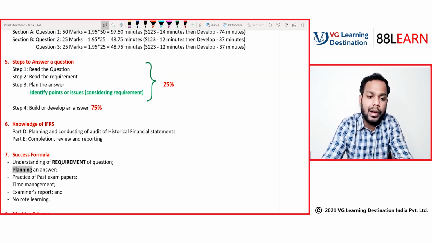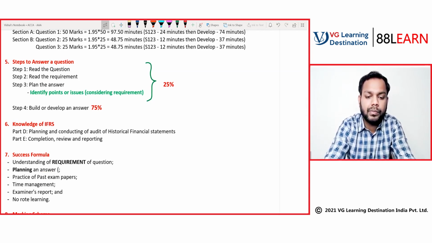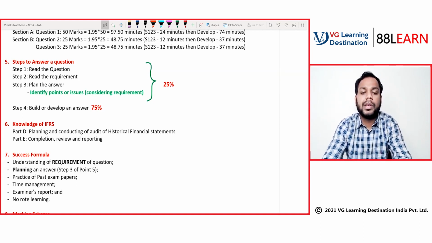You can write it as part of step number 3 of point 5, that is planning the answer.